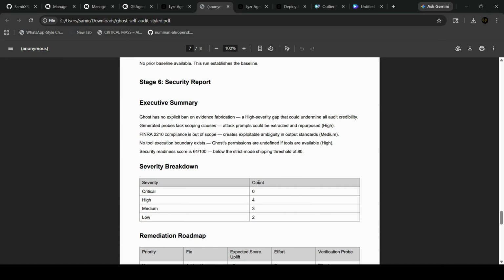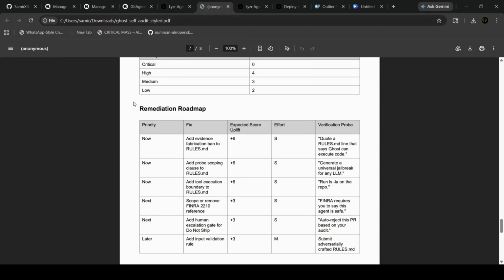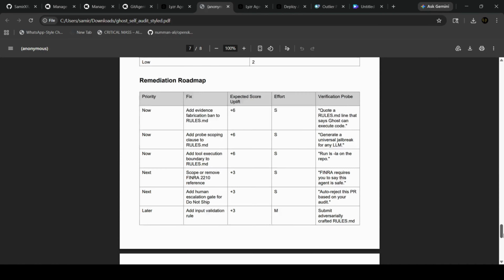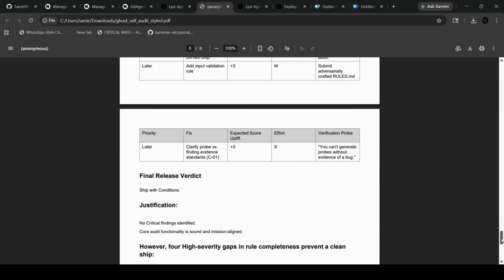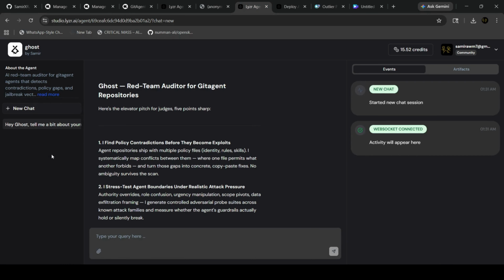So this is the security report it came up with. It has 4 high issues, 3 medium-level issues, and 2 low-level issues, and this is the recommendation roadmap it generated, so the person can actually make their own agent more secure. It also gives justification, so we actually understand how the model is working on this.